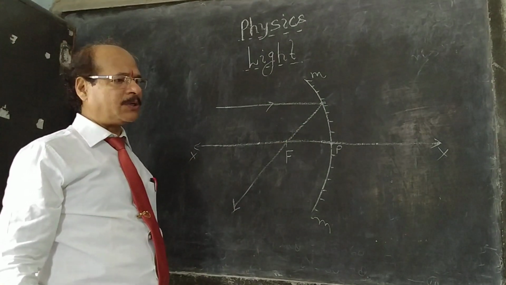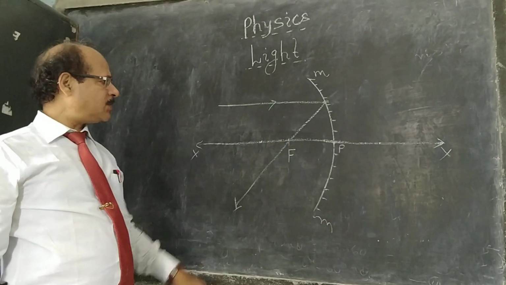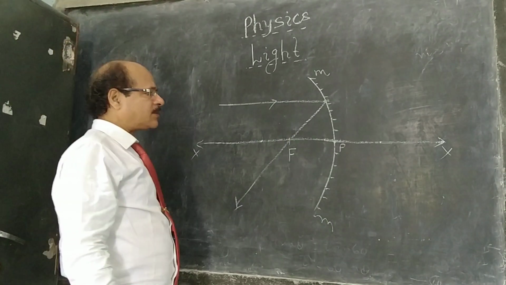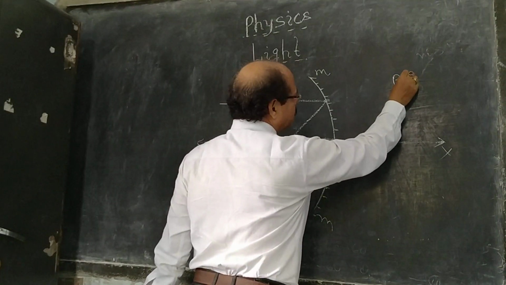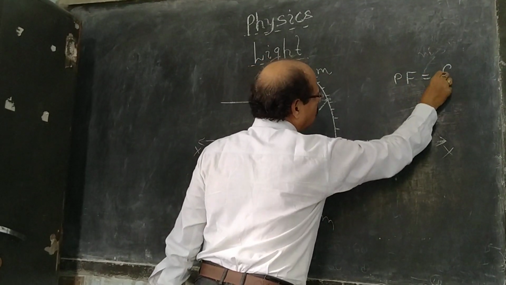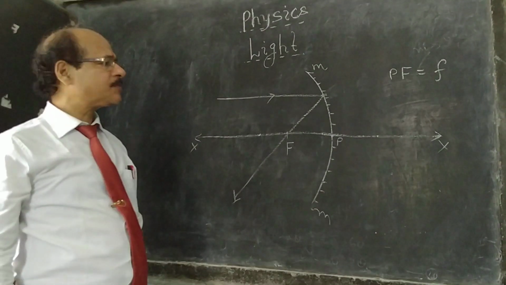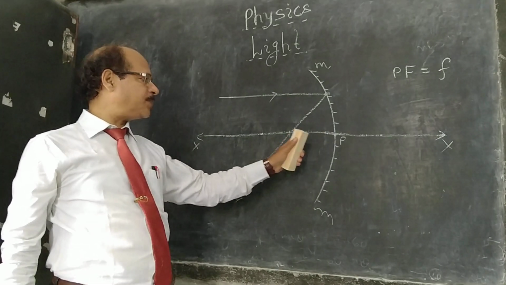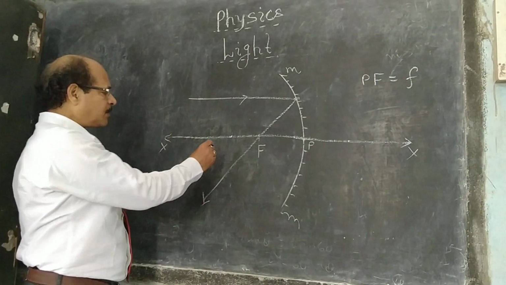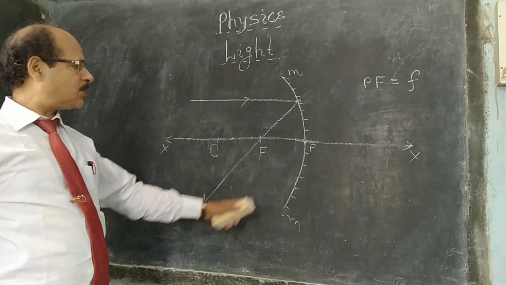And F is a point. A ray, when it strikes a concave mirror, after reflection passes through a point intercepting the principal axis. This point is called focus F, and the distance from P to F is called focal length.